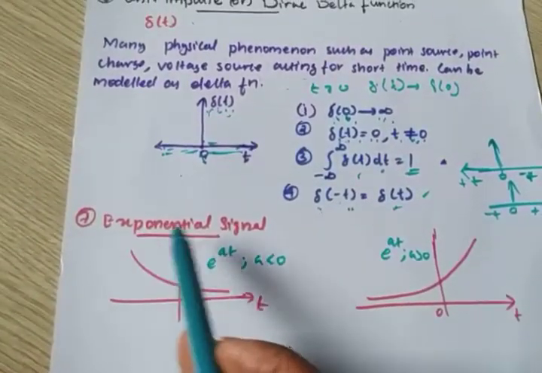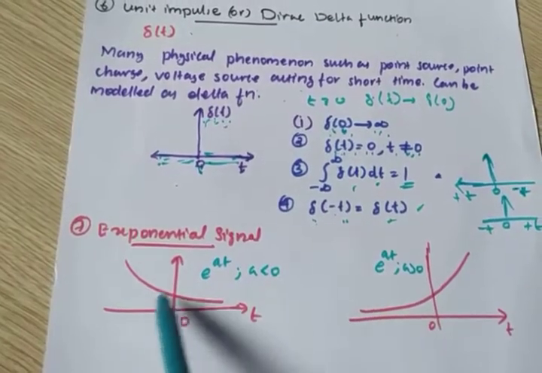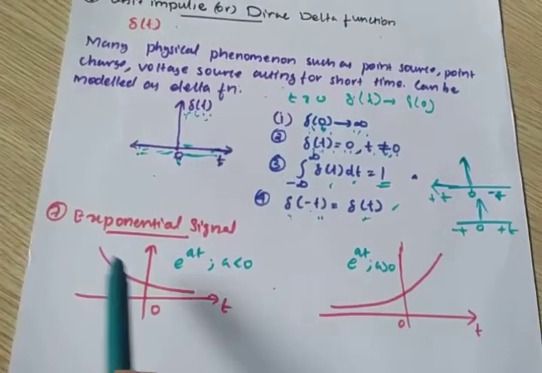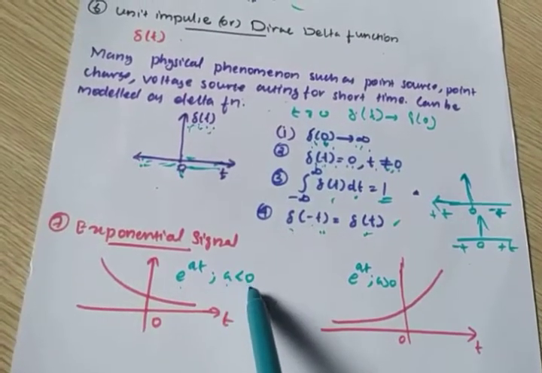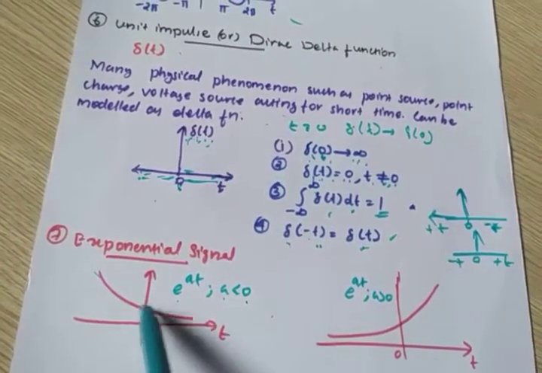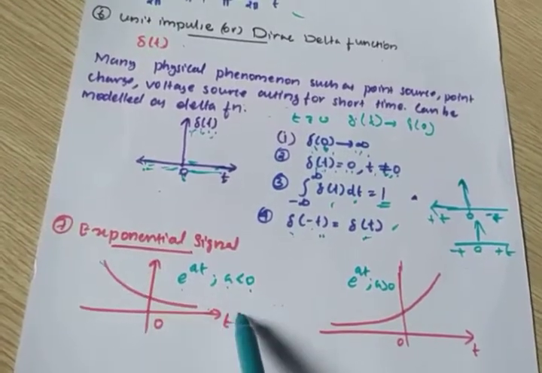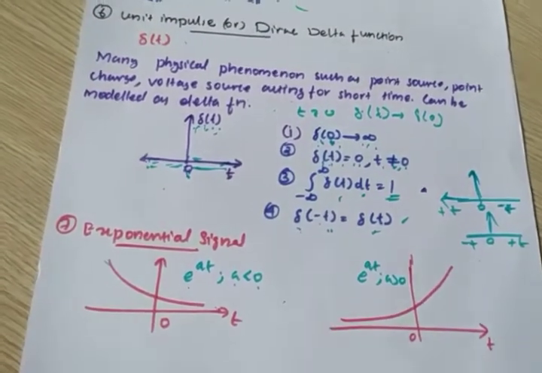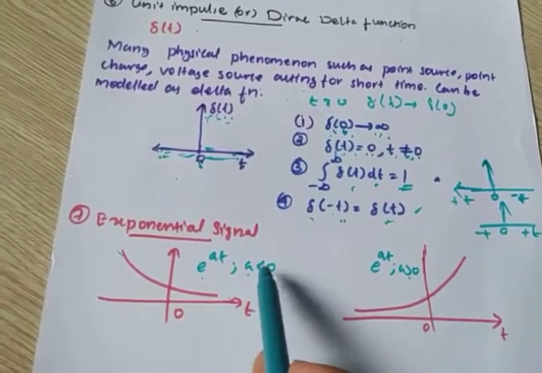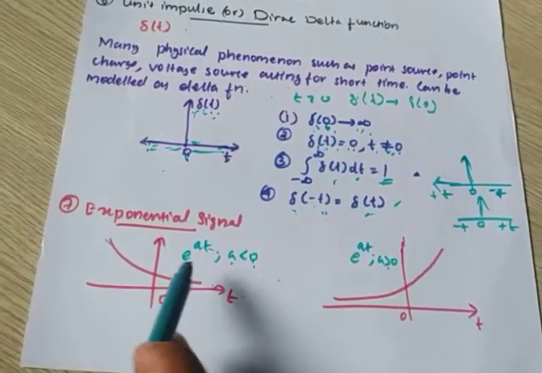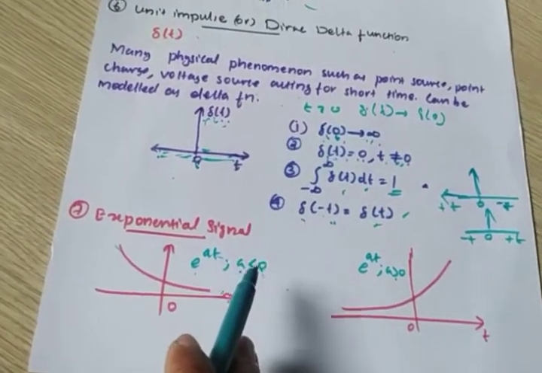Another signal is the exponential signal. An exponential signal can be of two types: exponentially decreasing and exponentially increasing. E raised to minus at, with a less than 0, is exponentially decreasing. This one is exponentially decreasing, and this one is exponentially increasing, e raised to at for a greater than 0. Here a less than 0 means minus a only, that's why it is exponentially decreasing.